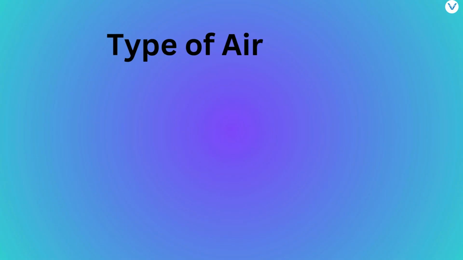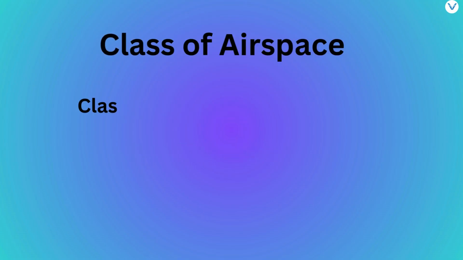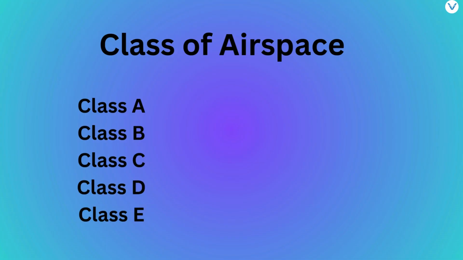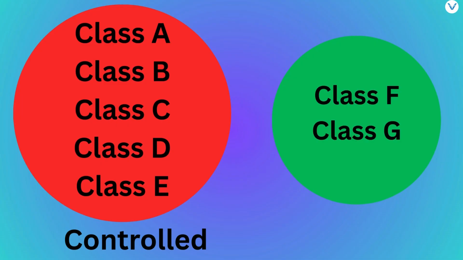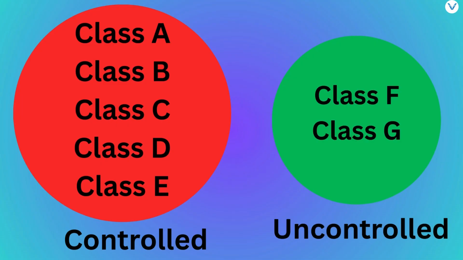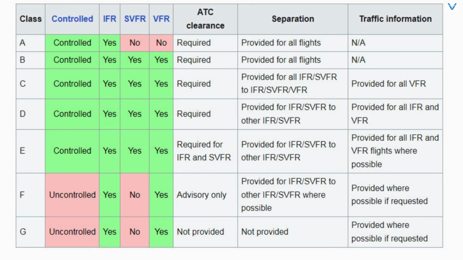There are two types of airspace, controlled and uncontrolled, and there are 7 classes of airspace named Class A, Class B, Class C, Class D, Class E, Class F, and Class G. Class A to E are controlled airspace, while Class F and G are uncontrolled airspace. The table here provides an overview of the airspace classes and the specifications for each airspace. Let us have a brief look at the various classes of airspace.